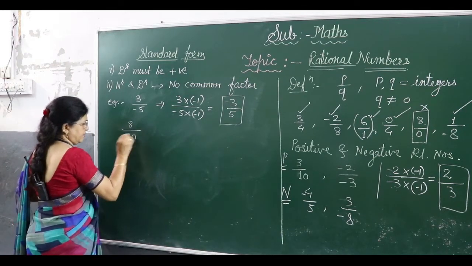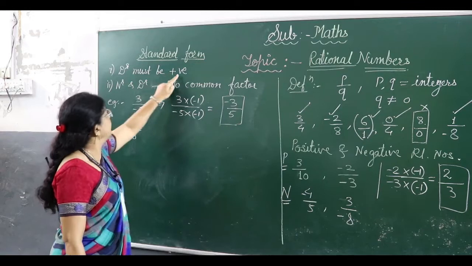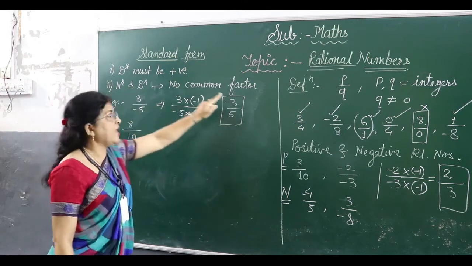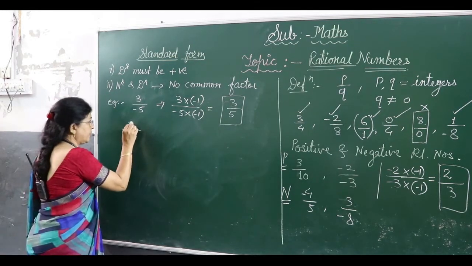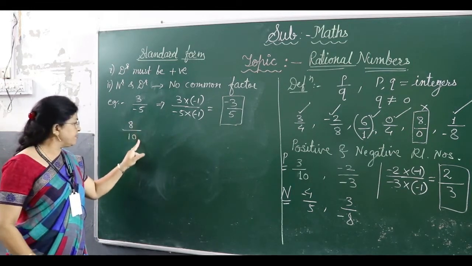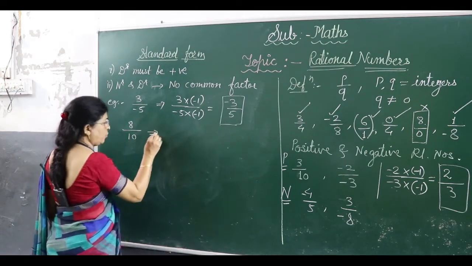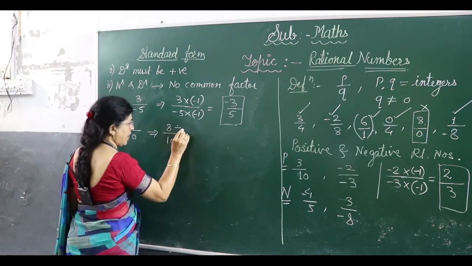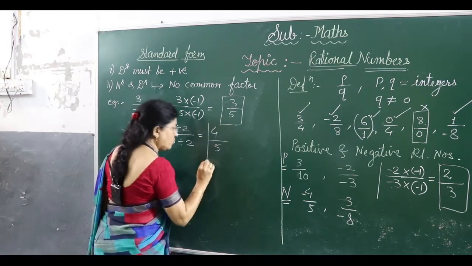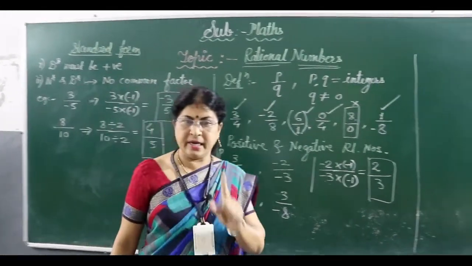8 upon 10. Is it in the standard form? Check the first thing. Is the denominator positive? Yes. One condition satisfied. Second, they should not have a common factor. Now see, check. Numerator is 8, denominator 10. Both have the common factor 2. Both are divisible by 2. So it is not in the standard form. To make it in the standard form, what will we do? We will divide both the numbers by 2. And now you will get 4 upon 5, since 2 fours are 8, 2 fives are 10. Now this is the standard form of the rational number. Got it? Everybody clear on this idea?